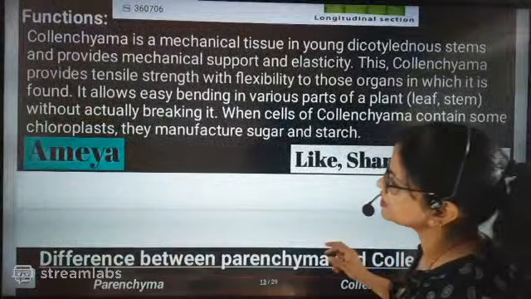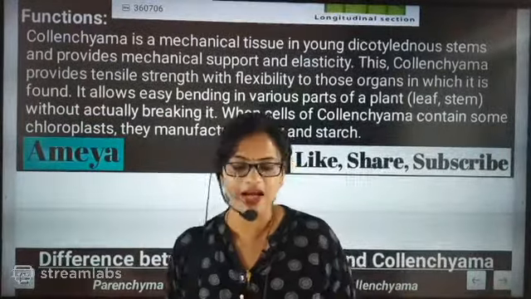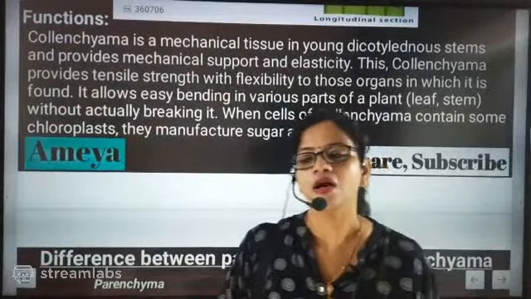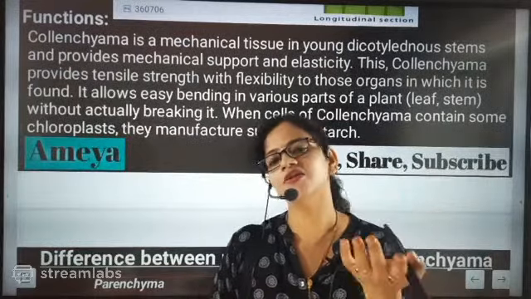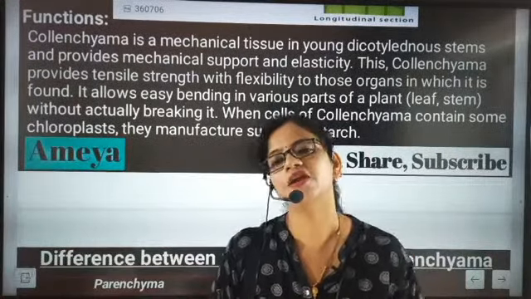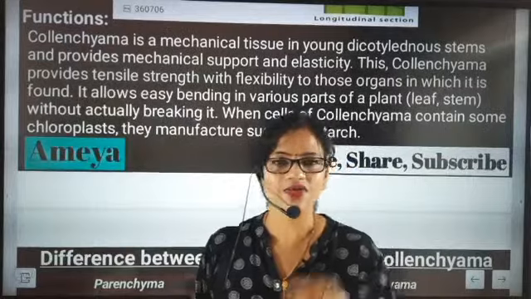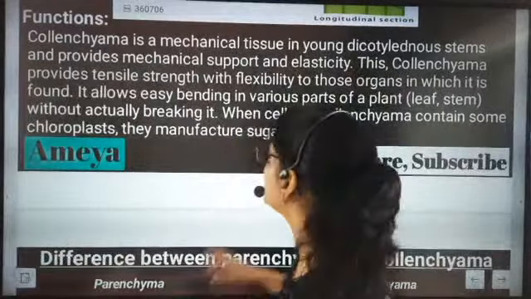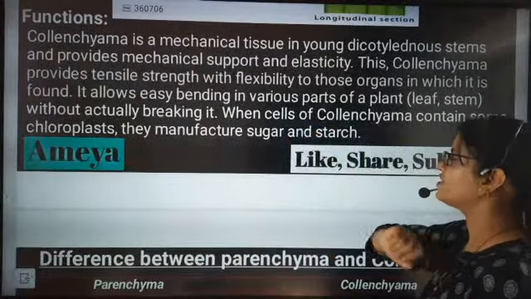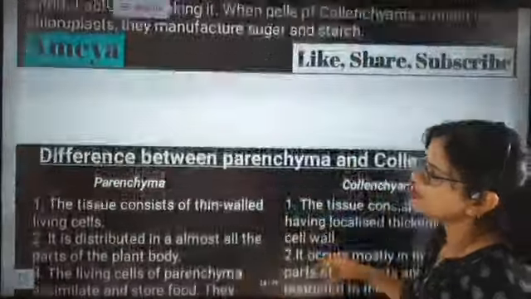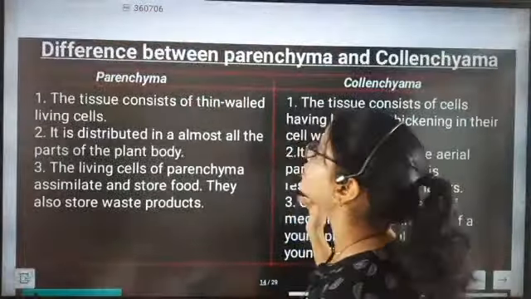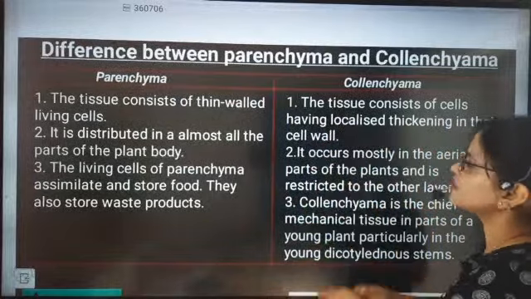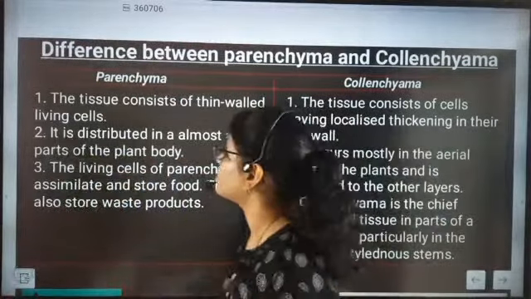And the next important thing is, if collenchymatic tissues have chloroplast, then they will have chlorophyll, so they will do photosynthesis and be responsible for manufacturing starch and sugar. This is a very important thing beta. Now the difference between parenchyma and collenchyma, a very very important section.